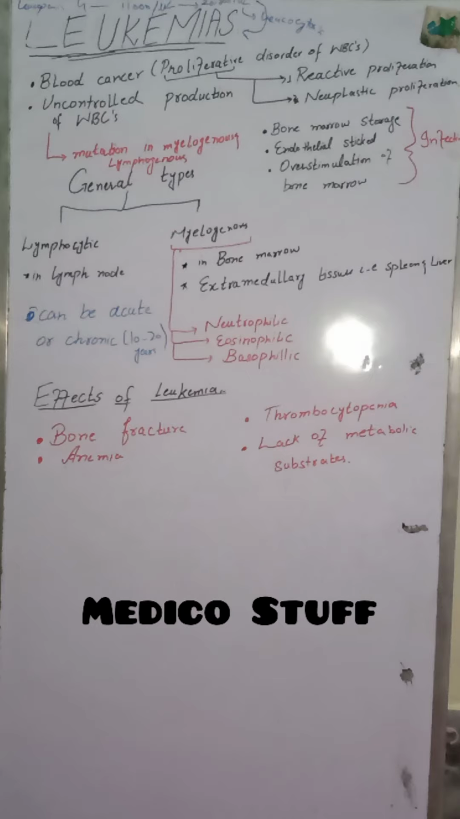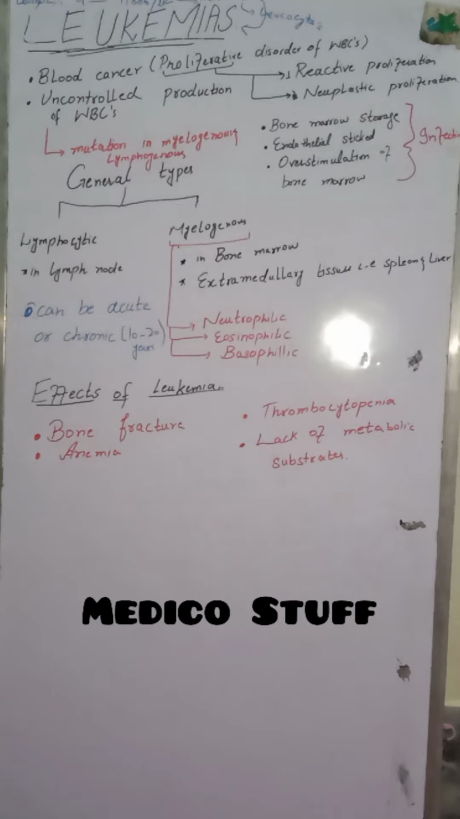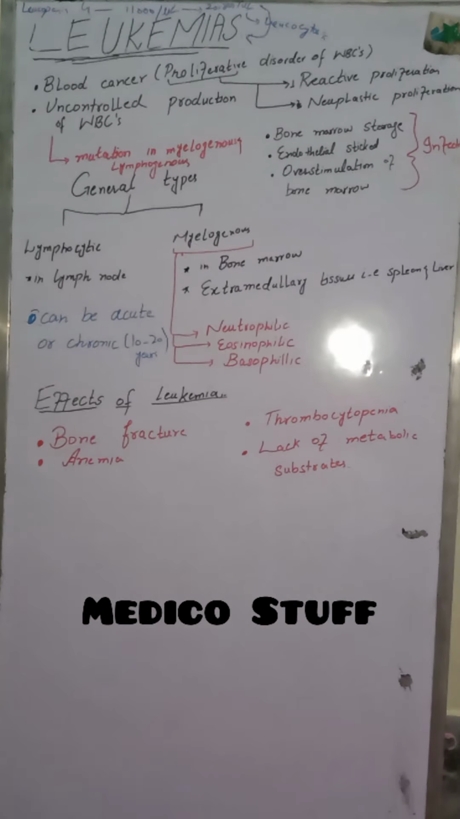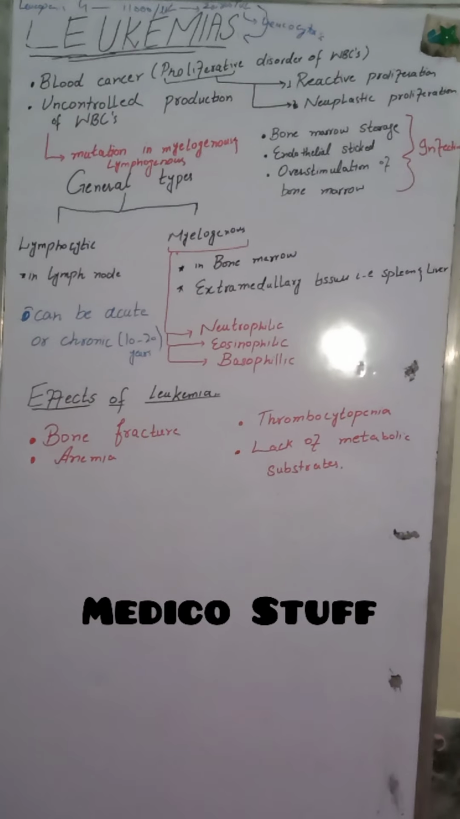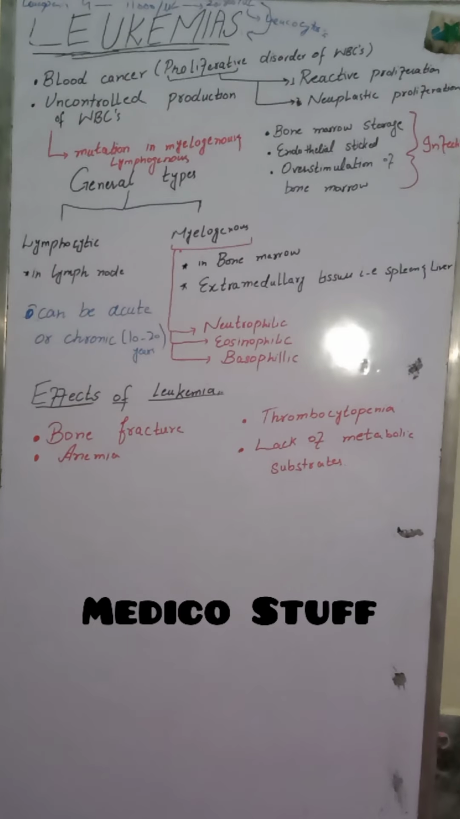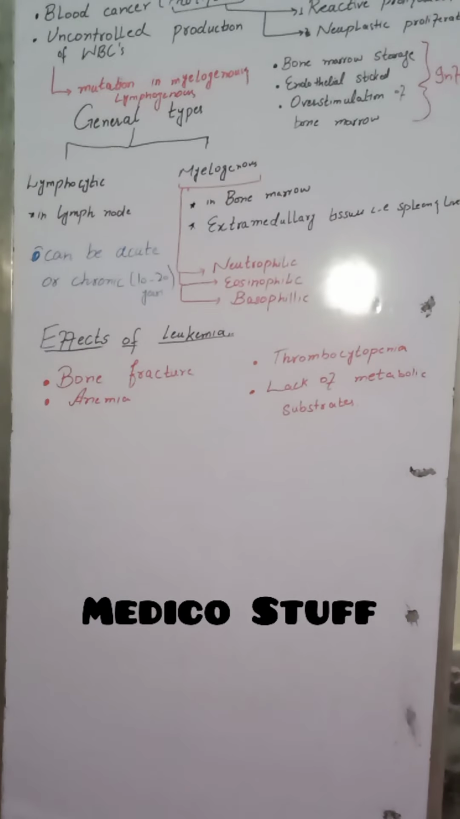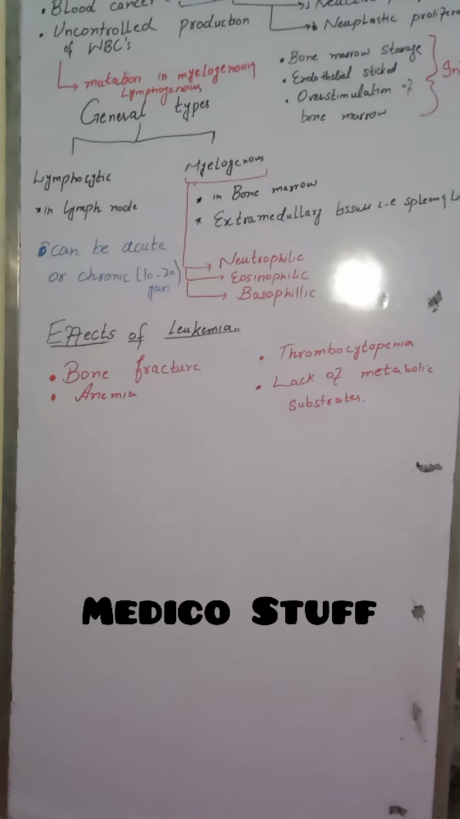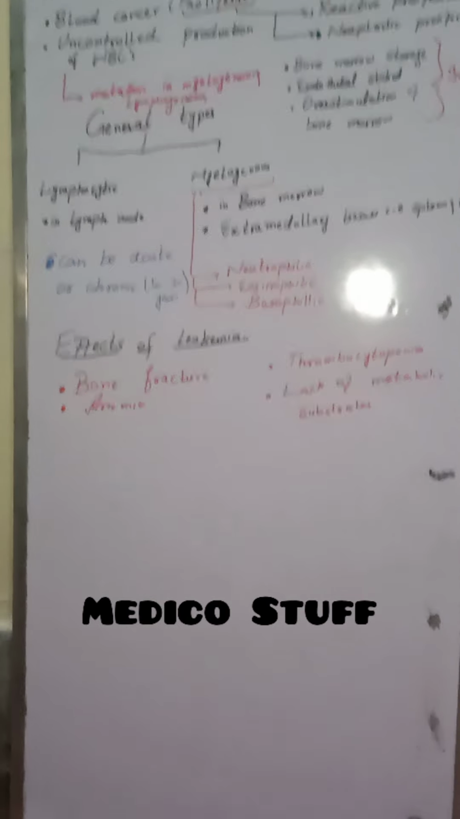Now the second effect is anemia. How can leukemia cause anemia? Because we know that there are common progenitor cells in our bone marrow, which are defined for all three types of blood cells: RBCs, WBCs, and platelets. In leukemic conditions, there is rapid proliferation and rapid differentiation of common progenitor cells into the leukemic cells, or WBCs, unmatured, undifferentiated WBCs.